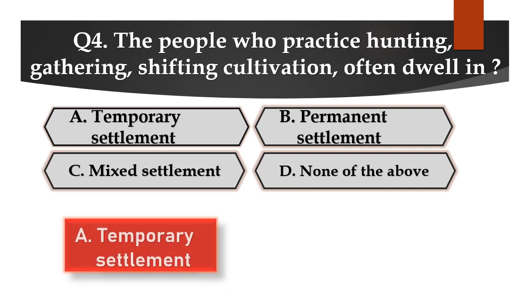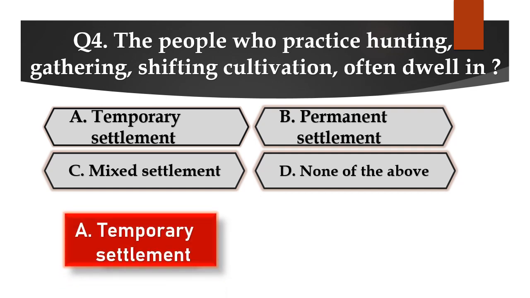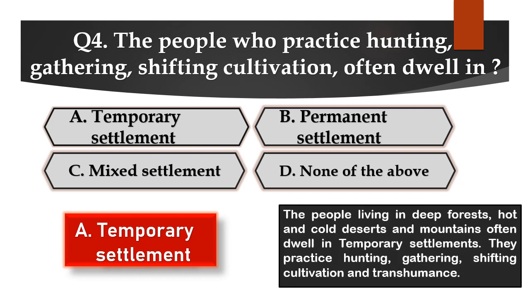Answer is A. Temporary settlement. The people living in deep forests, hot and cold deserts, and mountains often dwell in temporary settlements. They practice hunting, gathering, shifting cultivation, and transhumance.